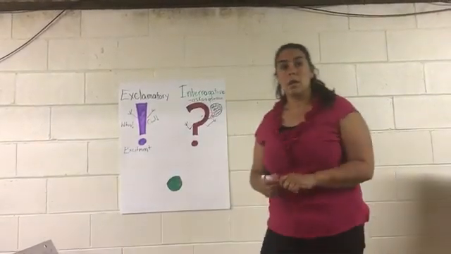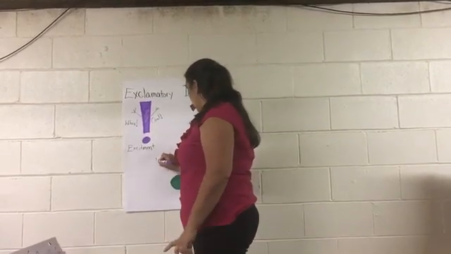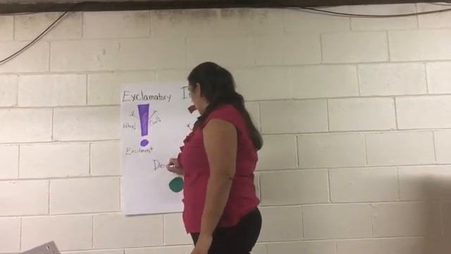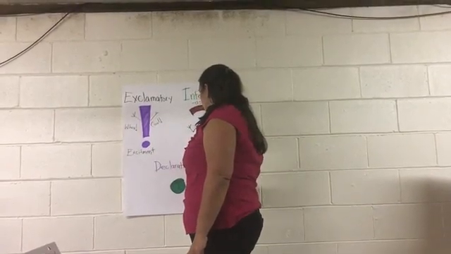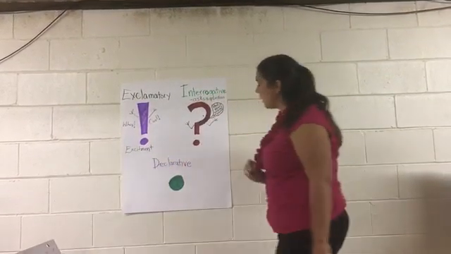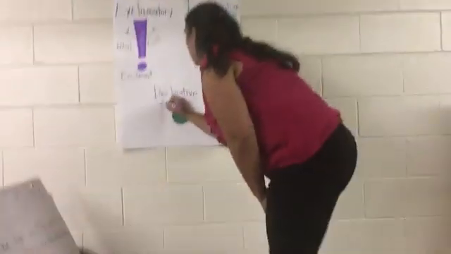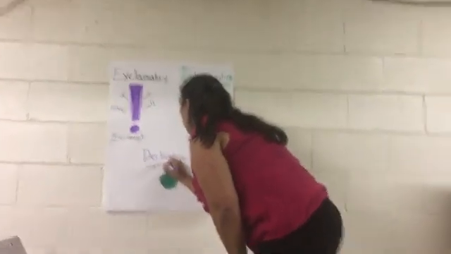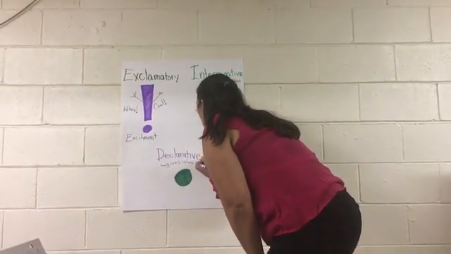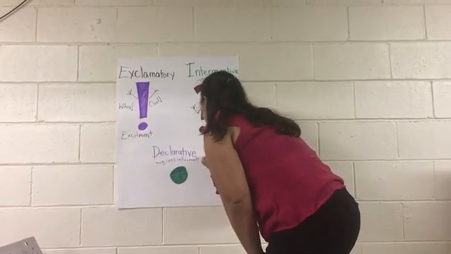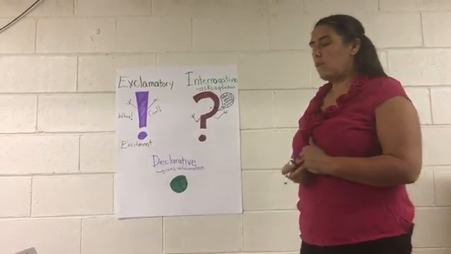Okay, who knows what we call the one that has a period at the end? It's called a declarative sentence. And a declarative sentence gives information. Anytime that you have a sentence that gives information.